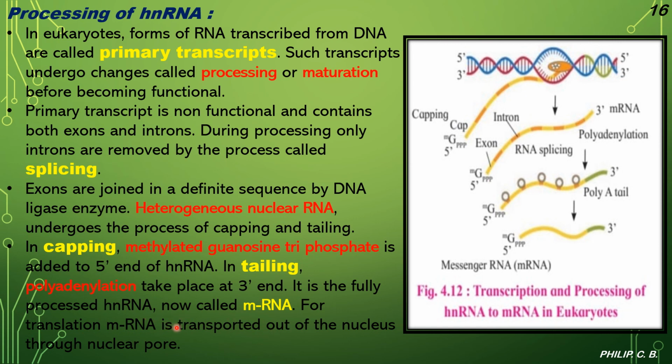For translation, mRNA is transported out of the nucleus through the pore. So now, as we know, by transcription, the DNA forms mRNA, that is from double stranded to single stranded, in the nucleus. From the nucleus, it is transported to the cytoplasm. So it enters into the cytoplasm through the nuclear pore. Okay.